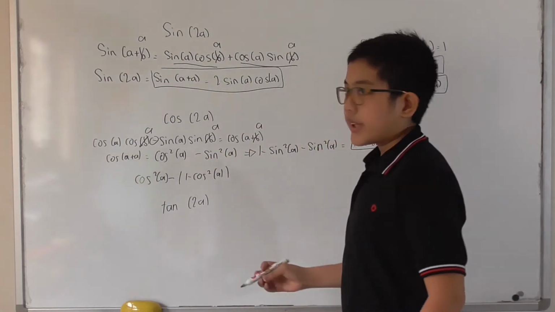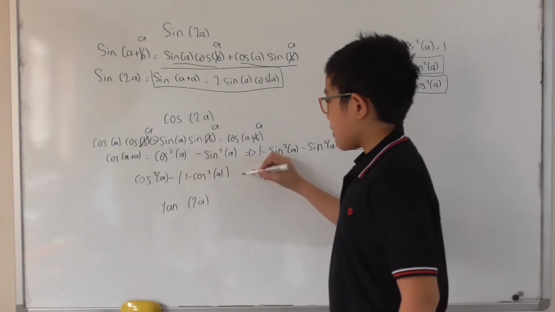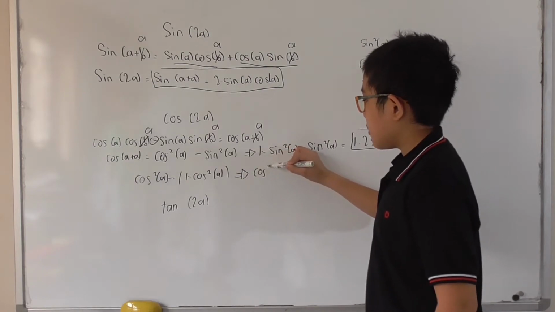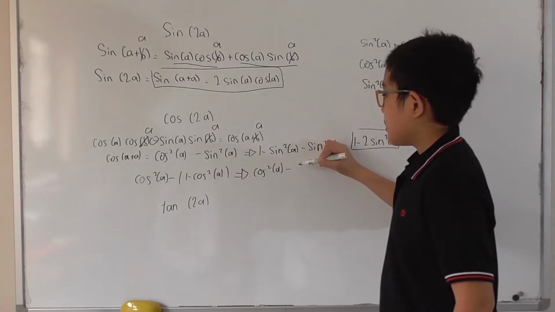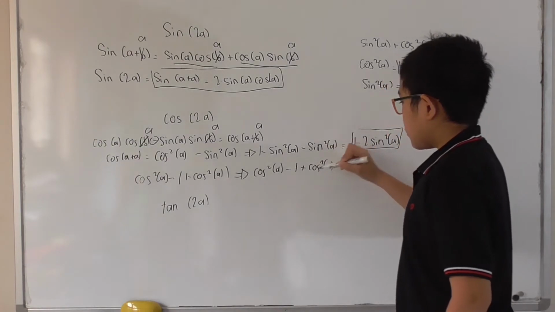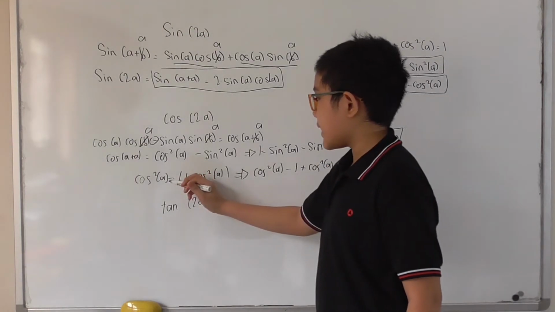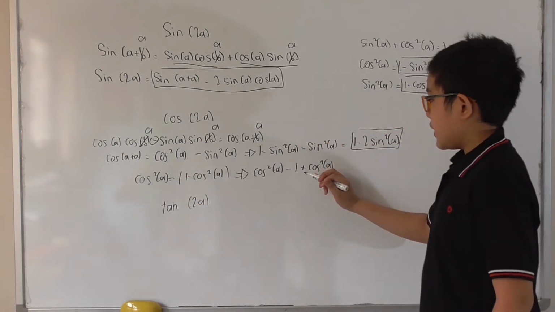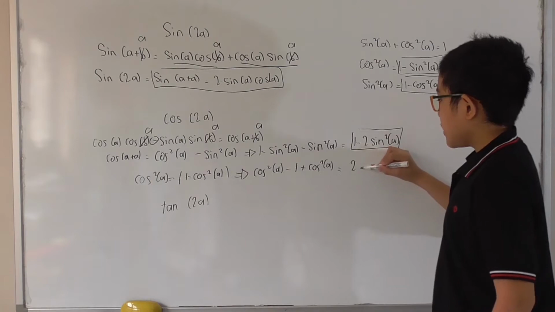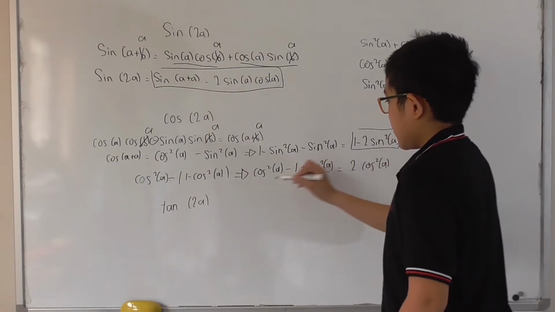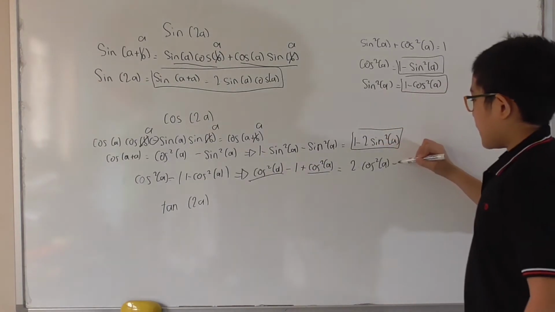And then, we can distribute the negatives, so it's going to be equal to cosine squared of a minus 1 plus cosine squared of a. Why do we make it into plus? Because we distribute the negative, and negative times this negative will be positive. And then this will be equal to 2 times cosine squared of a, because the cosine squared has 2 in it, and then minus 1.